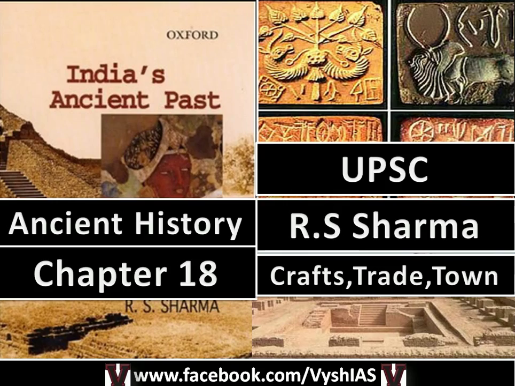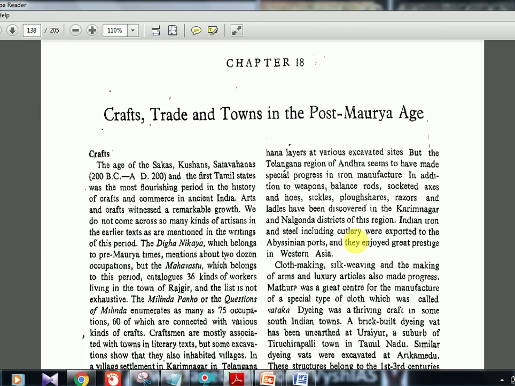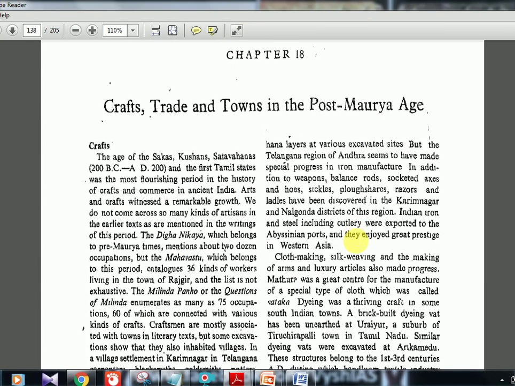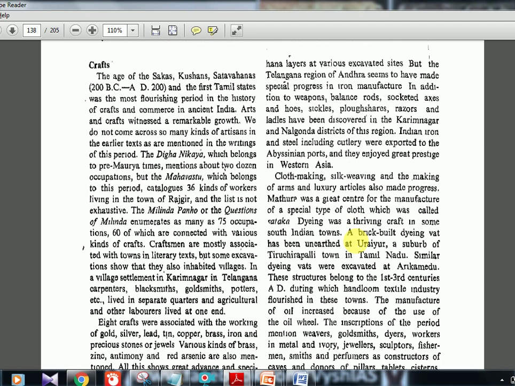Okay, so let's begin chapter number 18. Craft, trade and town in the post-Mauryan age. So the age of the Sakas, Kushanas, Satavahanas, that is 200 BC to 200 AD, and the first Tamil states was the most flourishing period in the history of craft and commerce. Okay, they are telling this age, that is 200 BC to 200 AD, is the most flourishing period in terms of trade and commerce. We do not come across so many kinds of artisans in the earlier text as mentioned in the writings of this period.